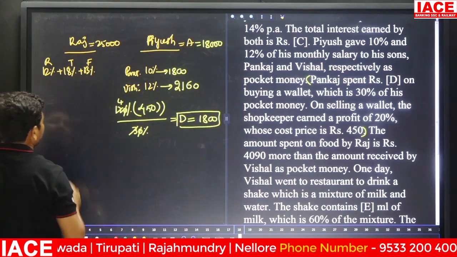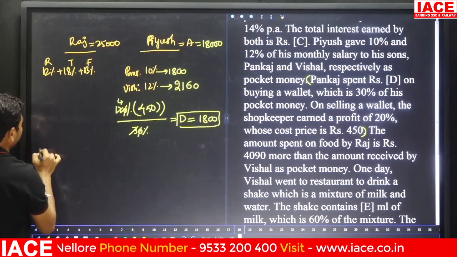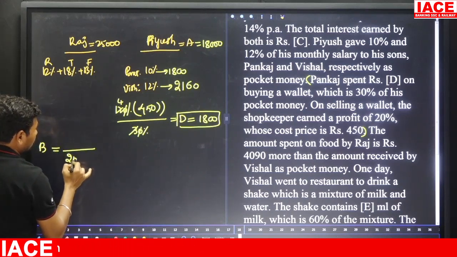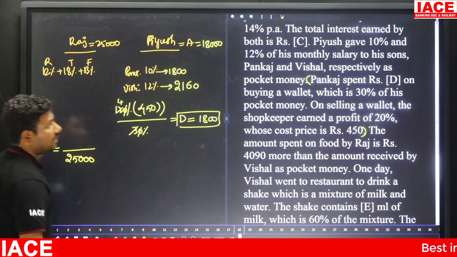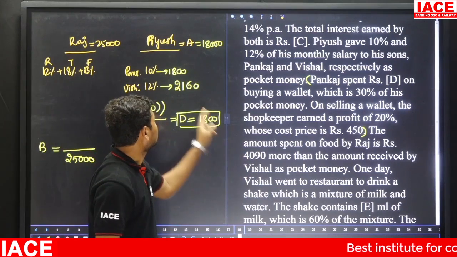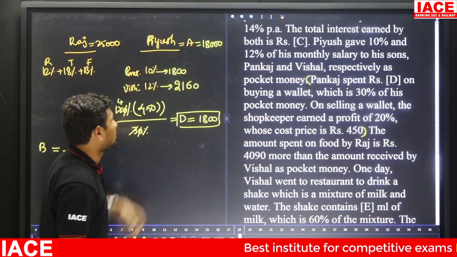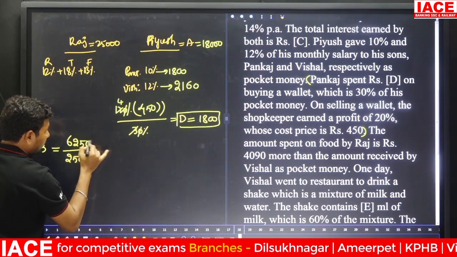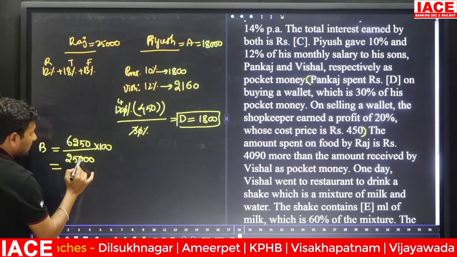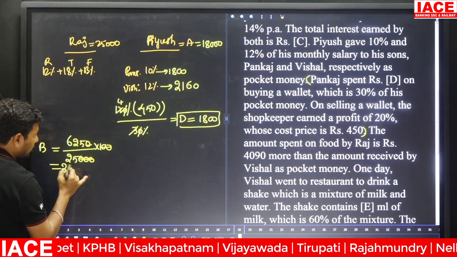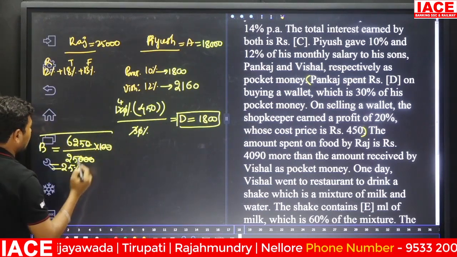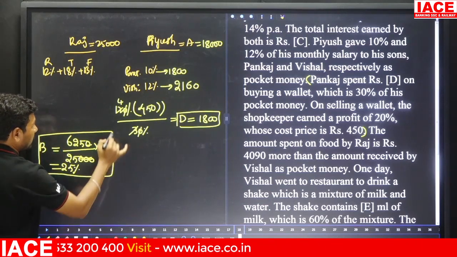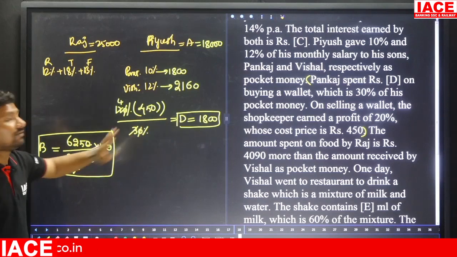Then for the amount spent on food, we have to calculate the B value. How to calculate the B value? Here the total amount value is 25,000. In 25,000 his expenditure is how much? 4090 plus 2160 is 6250, and we multiply with 100. Here 3 zeros will be cancelled. It is equal to how much percentage? 25 percentage. B value is completed, D value completed.